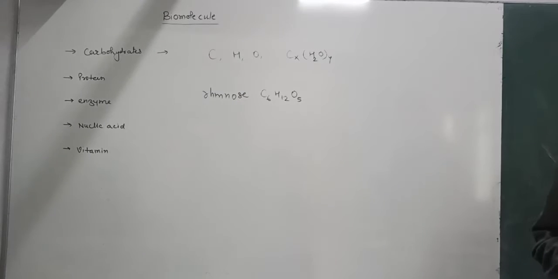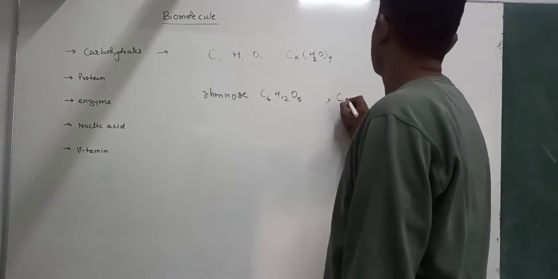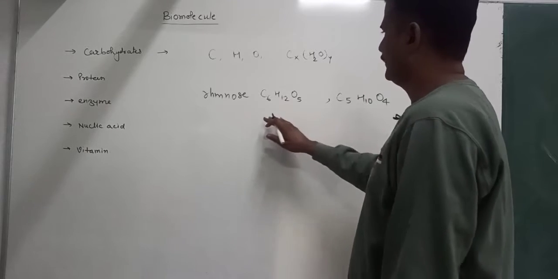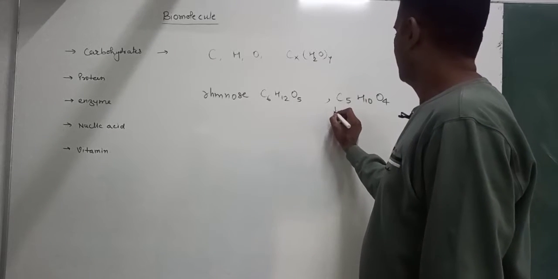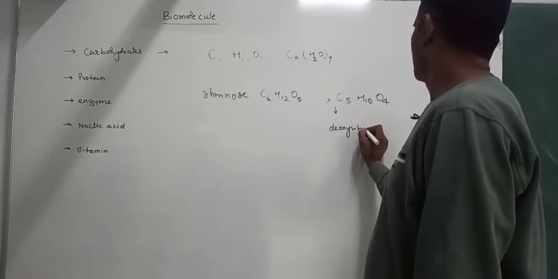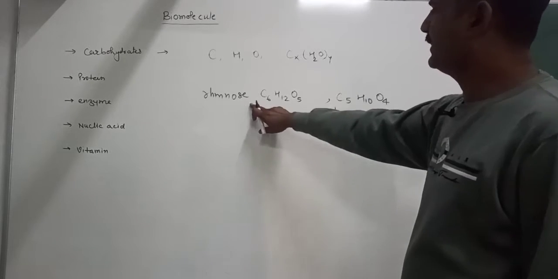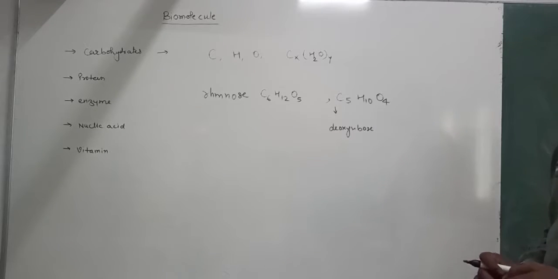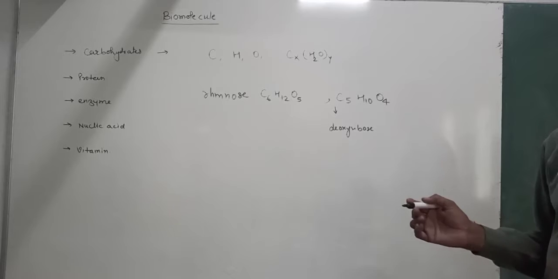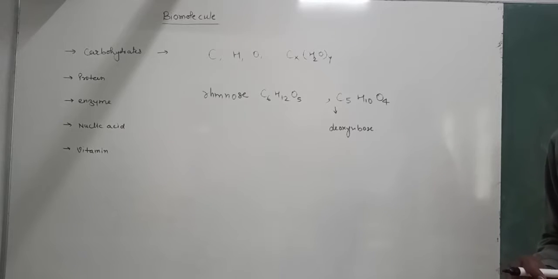Another example is deoxyribose, having formula C5H10O4. These two chemical substances do not follow the formula CxH2Oy, but they are carbohydrates.